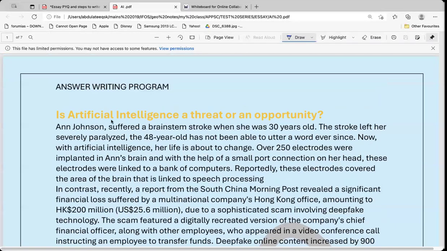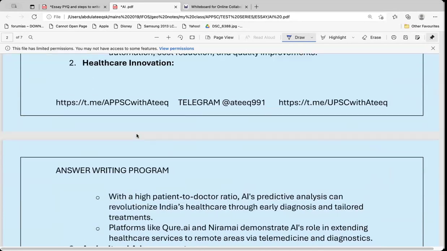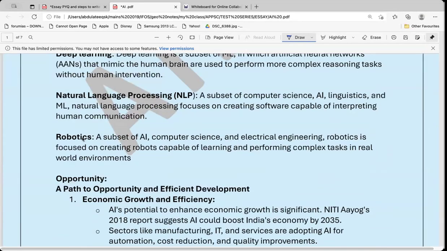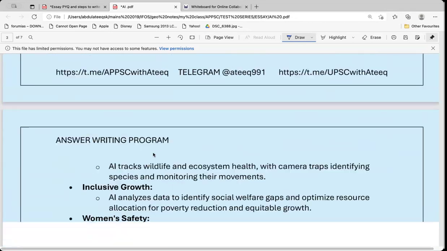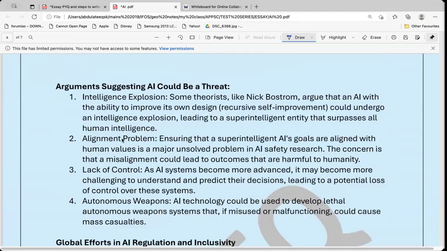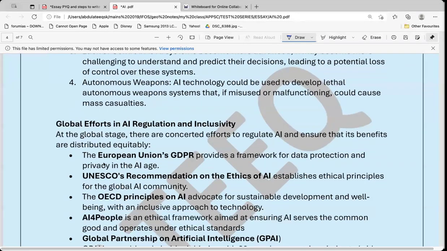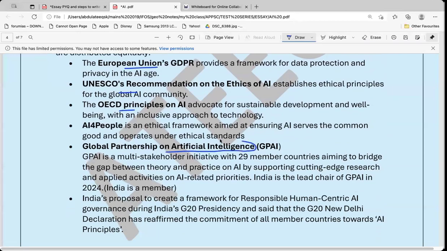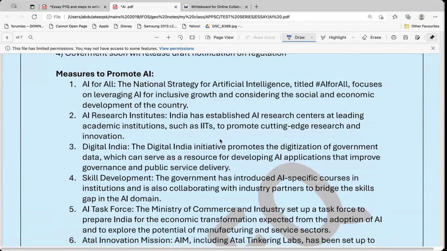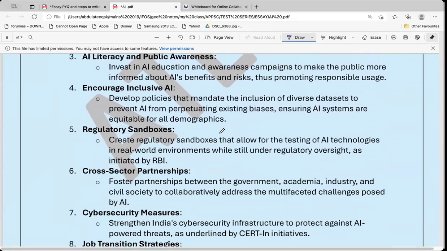I have given this content on artificial intelligence. Is artificial intelligence a threat or an opportunity? This is comprehensive content. I'll share the PDF also. I have given everything that is required from the content point of view. I have given Niti Aayog reports, recent government initiatives, recent guidelines given by the European Union, UNESCO, OECD, and recent partnerships that happened, and measures taken by India. Everything current, updated, and example oriented. So all the content that is required is available here.